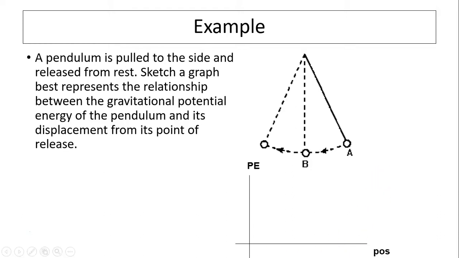This question actually has nothing to do with energy conservation, but is more to do with gravitational potential energy. How do you define gravitational potential energy? Gravitational potential energy equals mg delta h. So at A, delta h is high, so you should have high potential energy. At B, delta h is low, so you should have low potential energy. Then it comes to high again. So your graph should look very much like this arc here.